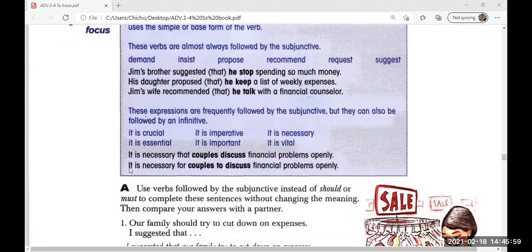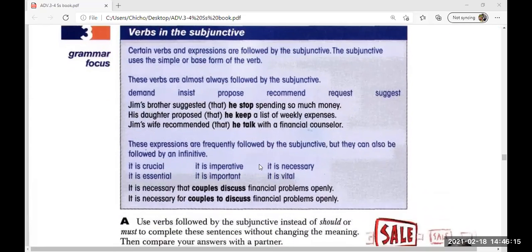Or we can say it is necessary for couples to discuss financial problems openly. So we can use to discuss or discuss. Both are correct. Do you have any questions about the subjunctive verbs that we are doing here? Any questions?